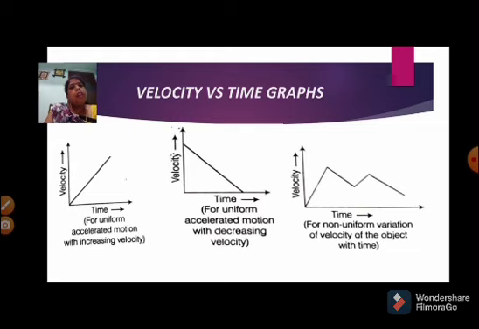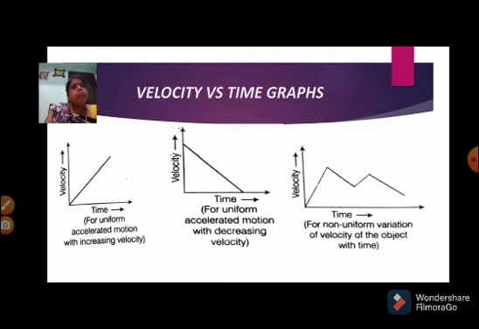If the velocity is increasing, it forms an accelerated motion, that is uniform motion, and it is a straight line. If the velocity decreases, it is also a uniform motion, but decelerated.